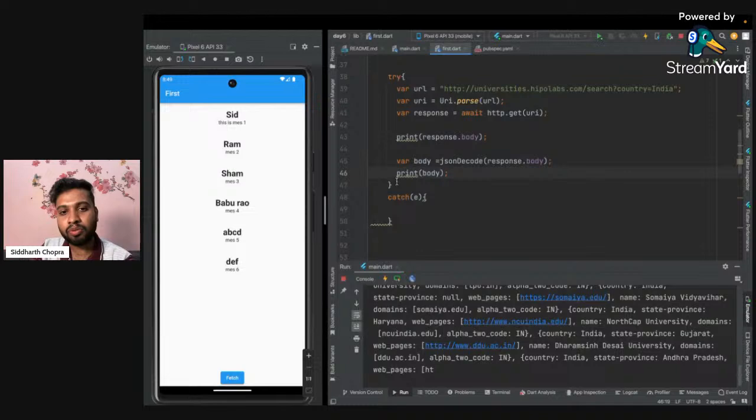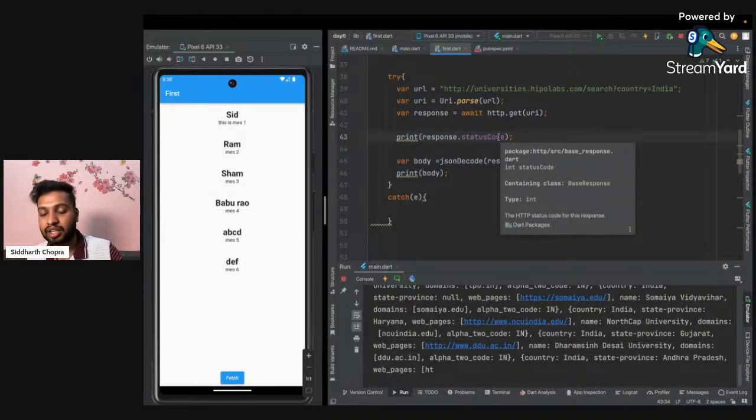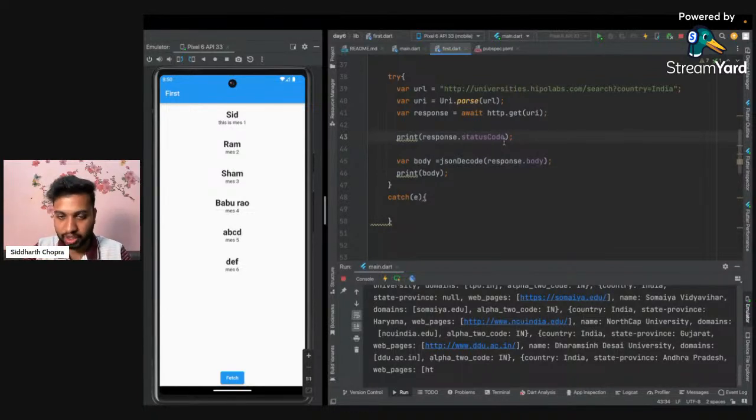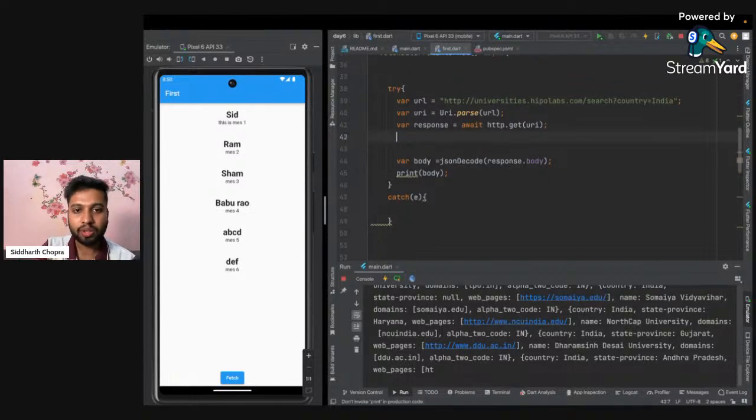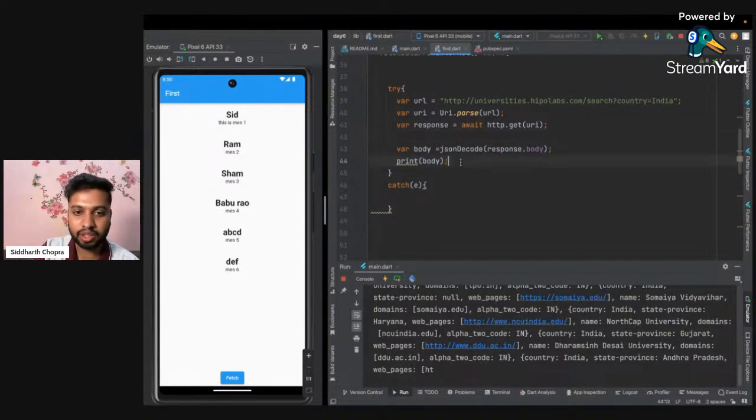You might have a doubt about why we are using the body, because we have various different information available, like the status code. Status code is like, if you have accessed any website and it shows a 404 error, that is called a status code. So we can first check it before adding it. If the status code is 200, that means the website is successfully loaded. So you can add another check here: if the status code is 200, then only proceed to this block. I'm skipping that now, but I think it is clear to you.